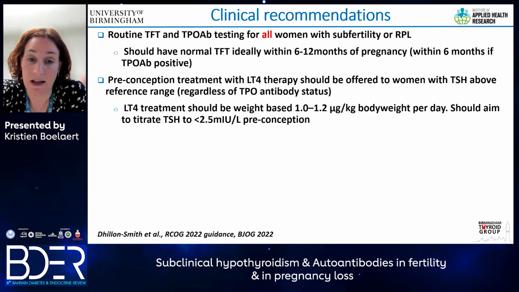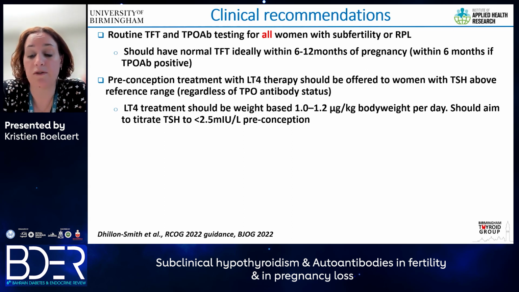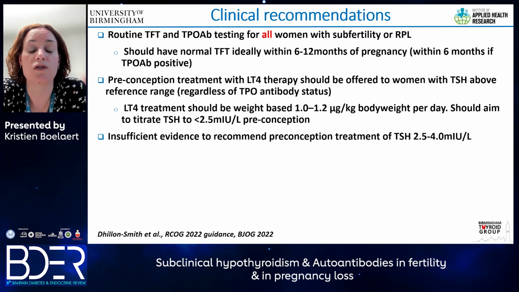It should be weight-based, and generally what we would recommend is 1 to 1.2 micrograms per kilogram. The aim should be to titrate this so that serum TSH is less than 2.5 preconception, and then further titration during pregnancy to keep the serum TSH within that range.